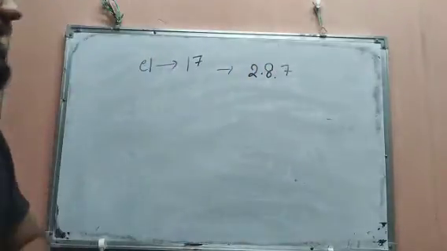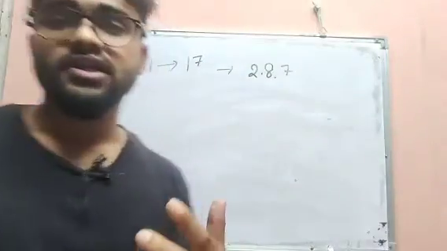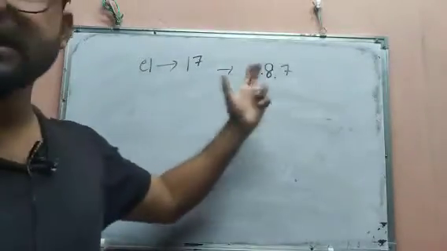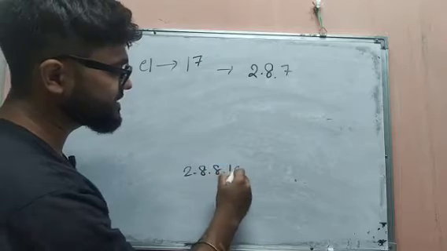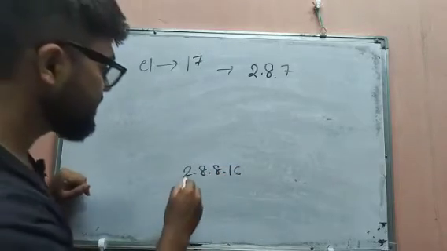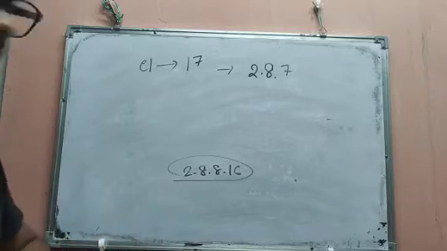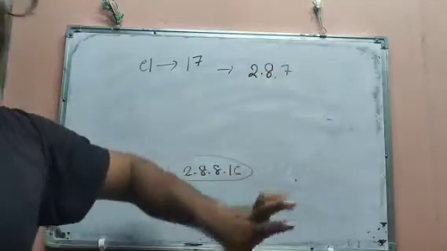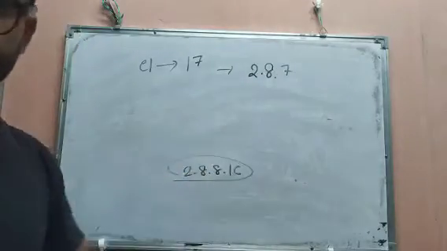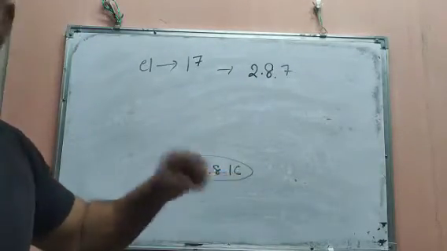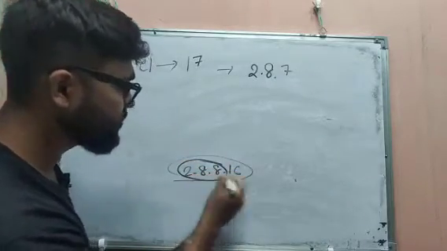Chlorine also has a tendency to get a noble gas configuration, so he will collect one electron from another atom, and he will get the configuration 2.8.8.